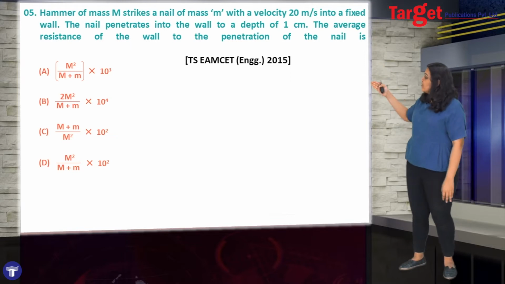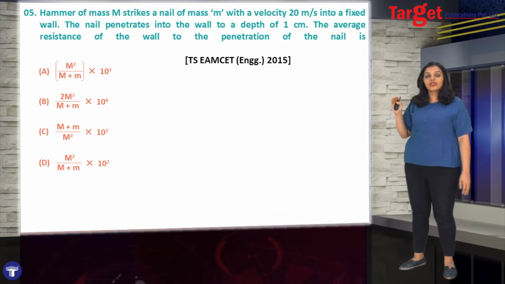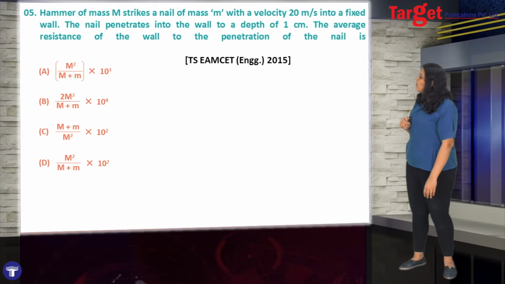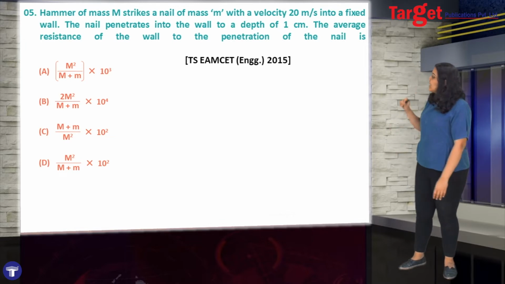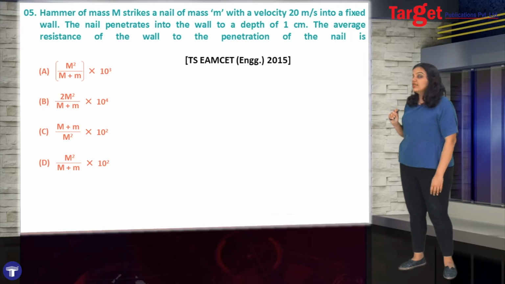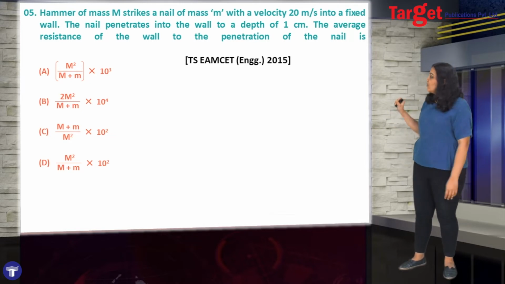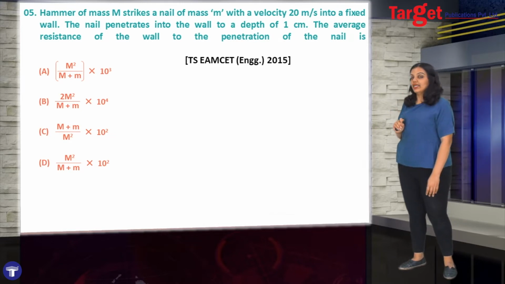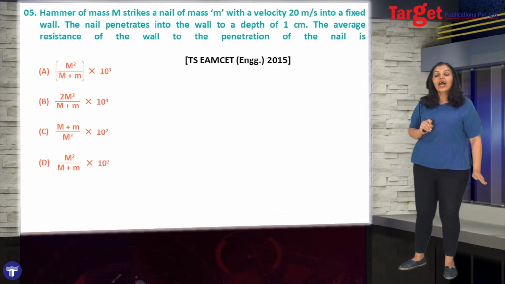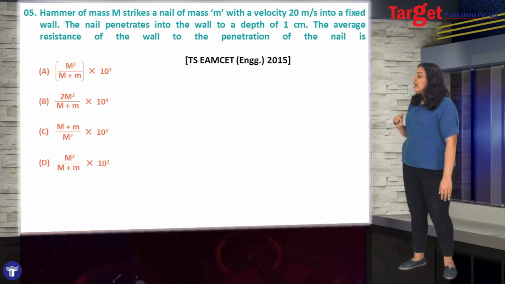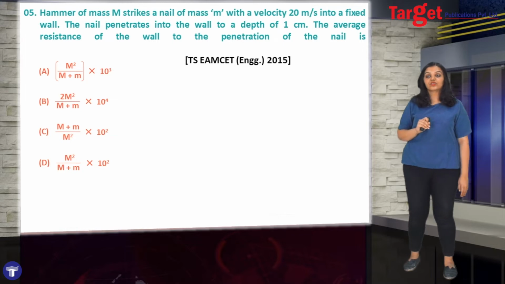So here we have been given 4 options. The first one says m square upon capital M plus small m into 10 raised to 3. The second one says 2m square upon M plus m into 10 raised to 4. The third one says capital M plus m upon m square into 10 raised to 2. And finally, the last one is m square upon M plus m into 10 raised to 2.